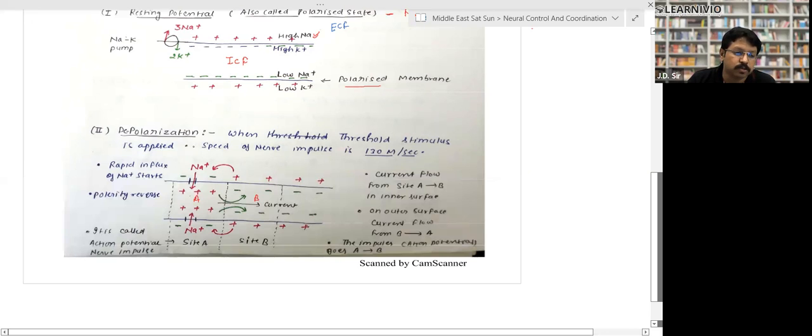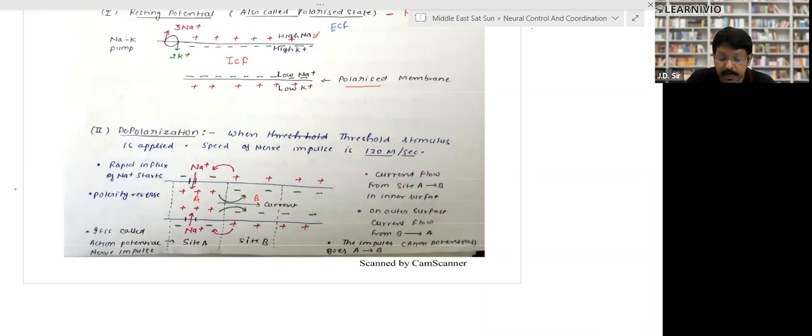When a threshold stimulus is applied, rapid influx of sodium ions starts and polarity gets reversed. It is also called action potential or nerve impulse. The current flows from side A to B on the inner surface. On the outer surface, current flows from B to A. The impulse goes from A to B side, then B to C side, and then C to D side. That's how the impulse flows inside our body, in our nerve.